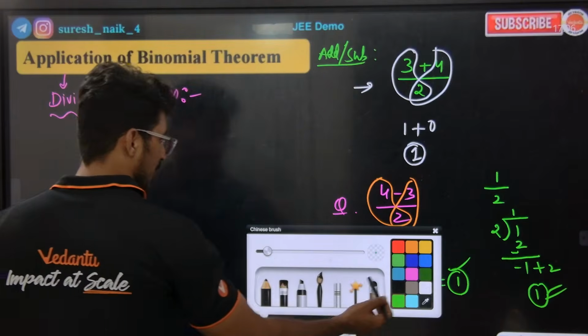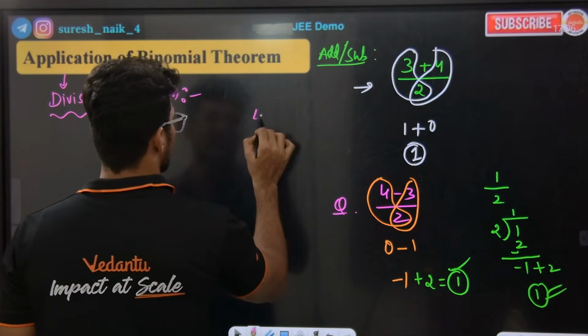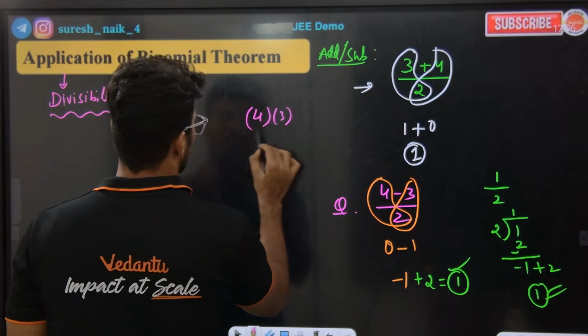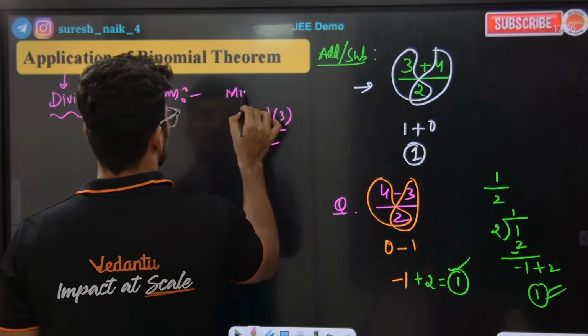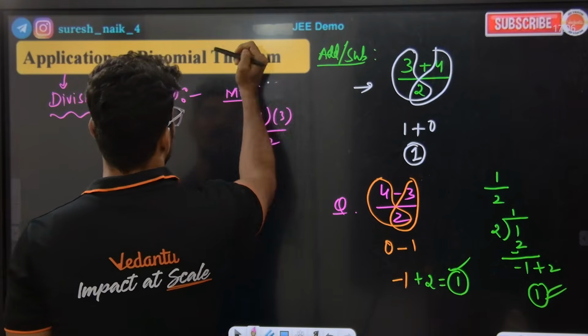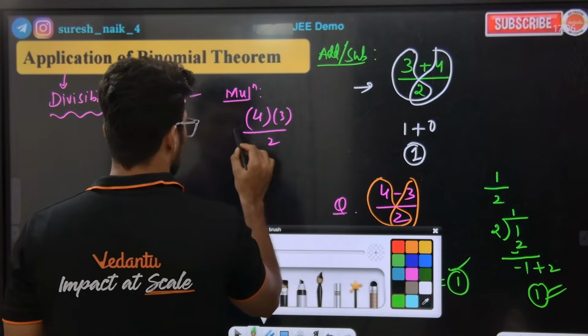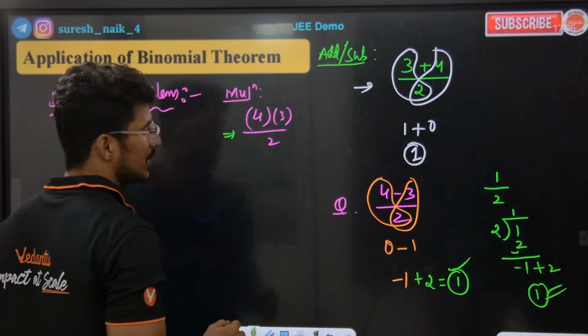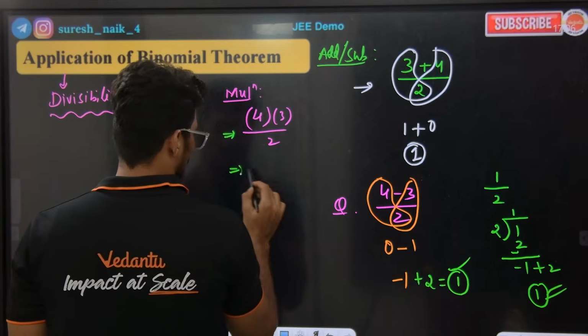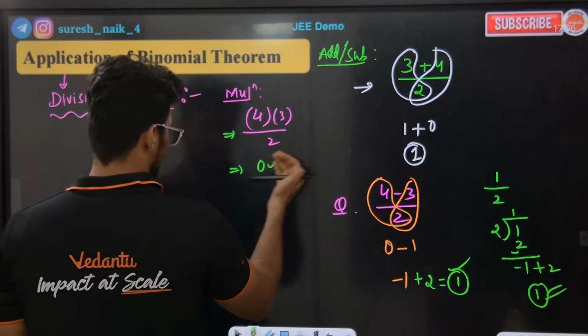Sir, now for example, what happens if we multiply? For example, 4 into 3 divided by 2. See the multiplication rule. What do I do to multiply? See, 4 into 3 is 12, and 12 by 2 gives remainder 0. The remainder is equal to 0 here.